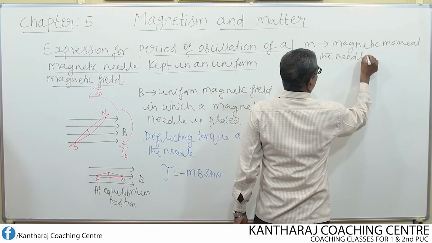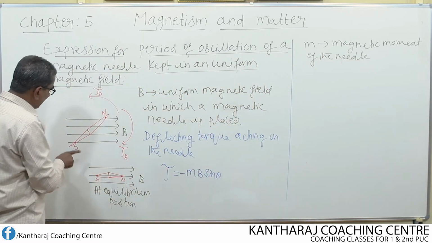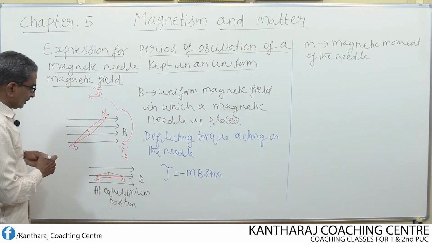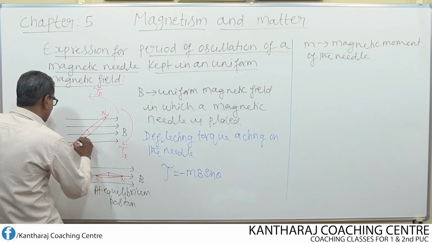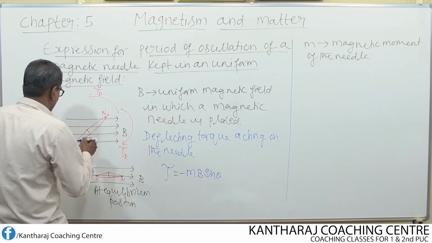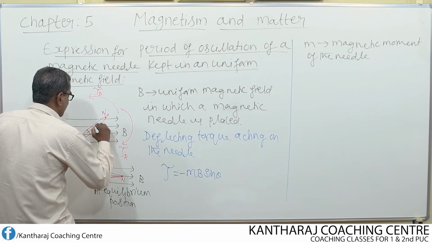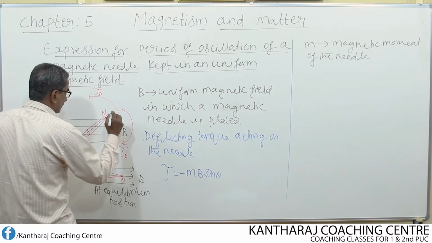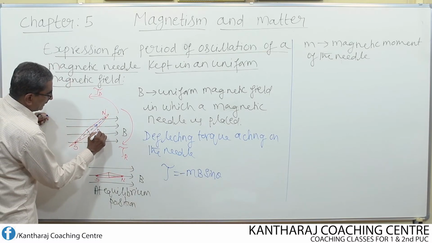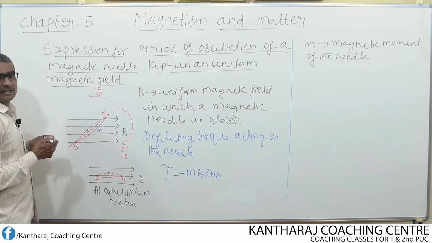Magnetic moment is a vector quantity. Therefore, what is the direction of this magnetic moment? The direction of the magnetic moment is always from south pole to north pole. So remember the direction. Let us represent this by means of one dotted line just for our understanding purpose. This will be the direction of magnetic moment M, which is always from south pole to north pole.